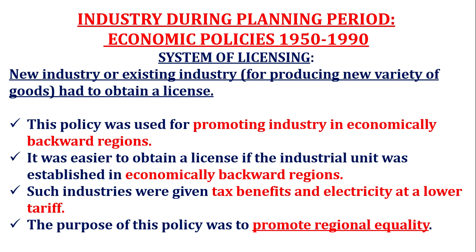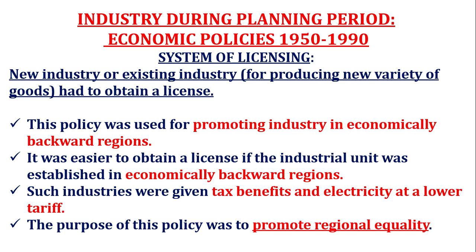So now you need to understand what the system of licensing was at that time. Industrialists needed a license for the establishment of a new industry, or if an existing industry wanted to diversify to produce a new variety of goods, it also had to obtain a license.